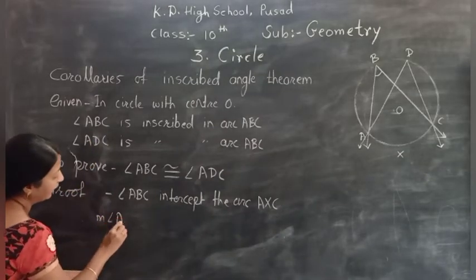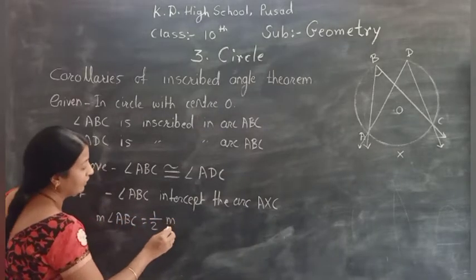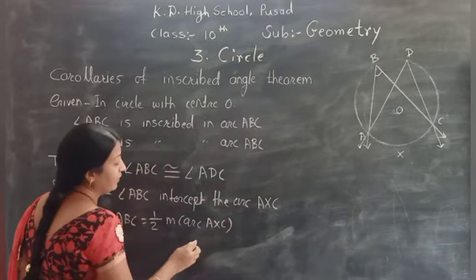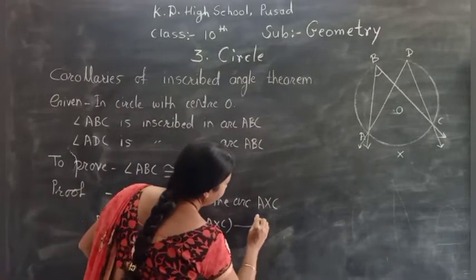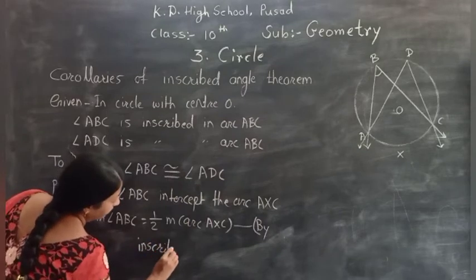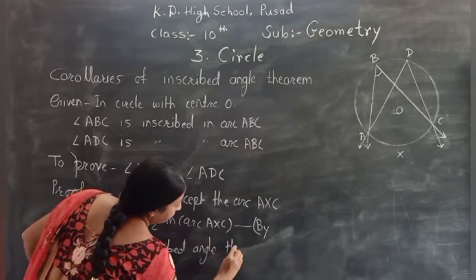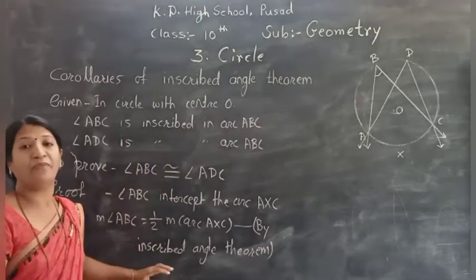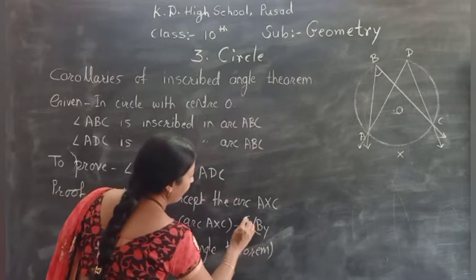Measure of angle ABC is equal to half of the measure of arc AXC. What is the reason? By inscribed angle theorem. Measure of an inscribed angle is half of the measure of the intercepted arc. Okay, and this is your equation number 1.